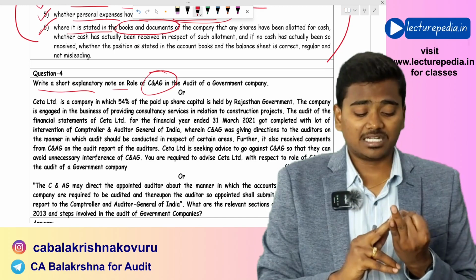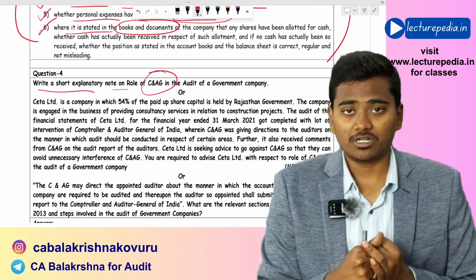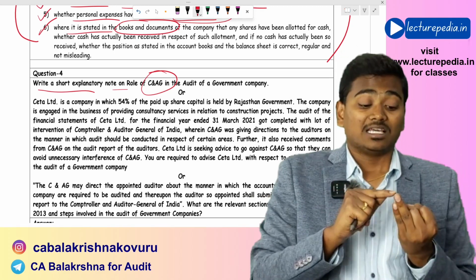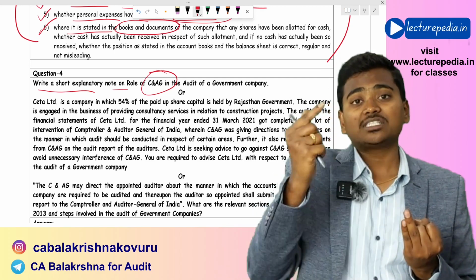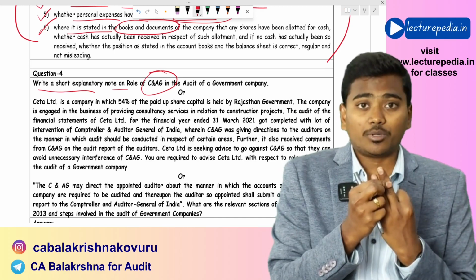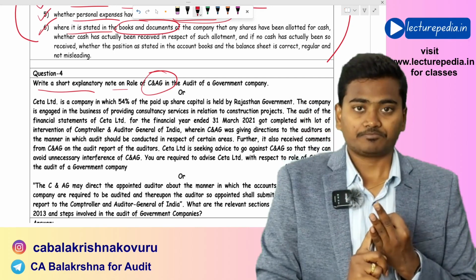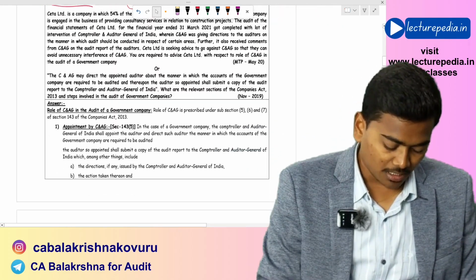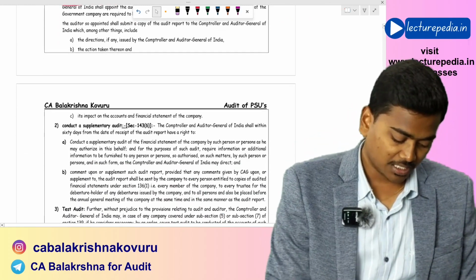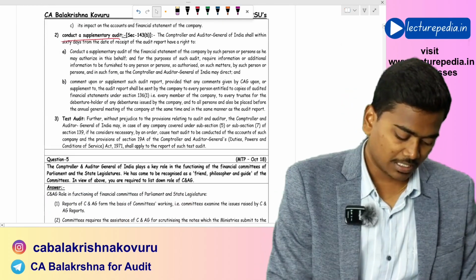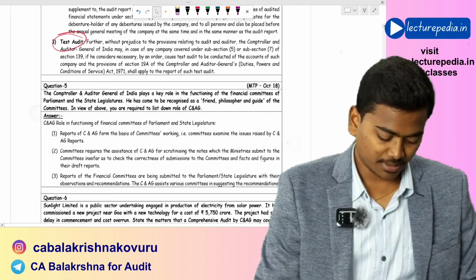After seeing that report, if C&AG finds that there are any missing areas or any areas not covered by the auditor, then C&AG can order for a supplementary audit within 60 days from the date of receipt of that report. And also, the third power is that C&AG at its discretion can order for a test audit. Okay, these are the roles of C&AG: appointment of auditor by C&AG, conducting of supplementary audit, and conducting of test audit. Next, question number 5.